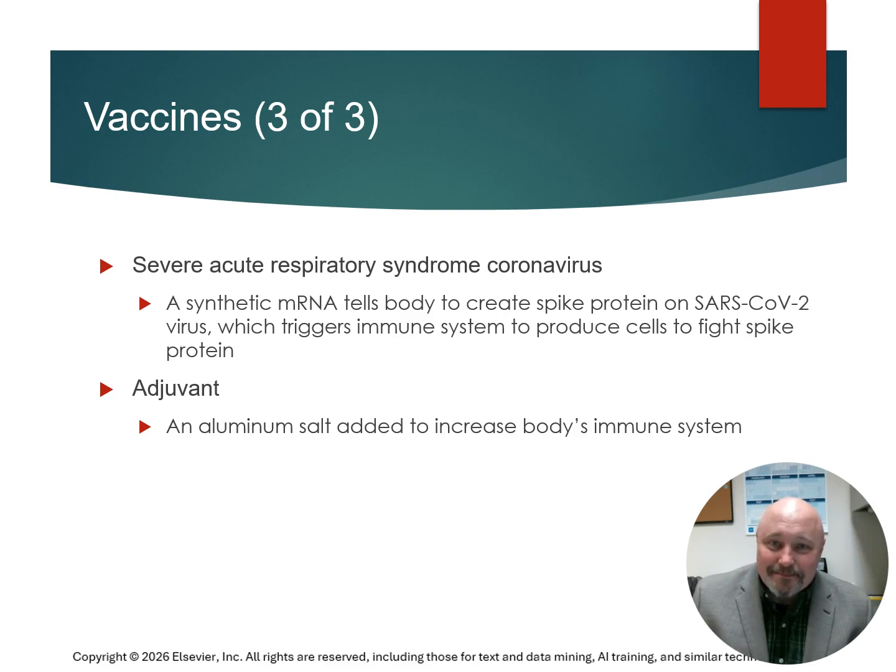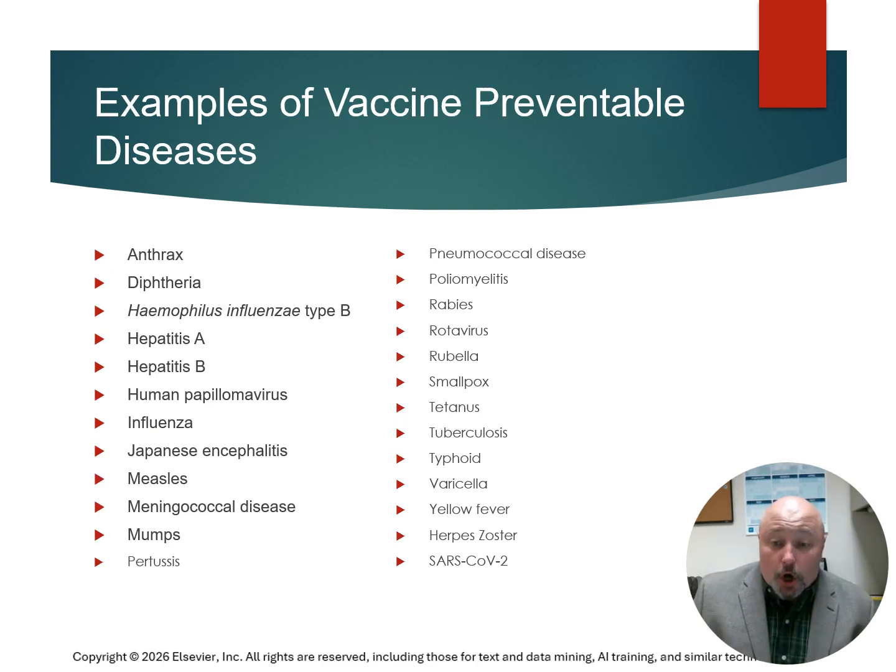We can stop. There is a long list of vaccine-preventable diseases, everything from anthrax, diphtheria, hepatitis A and B, which is a common one to know, especially when it comes to ATI and NCLEX: which hepatitis have a vaccine available? And the answer is A and B. You're going to see that come up a lot.